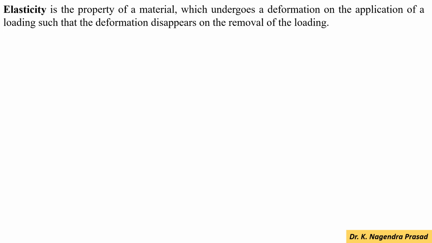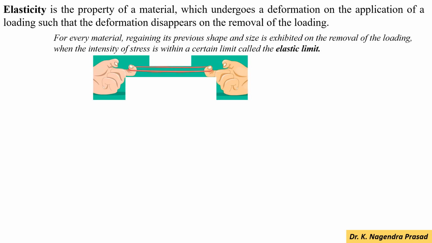Next we look at elasticity. Elasticity is the property of a material which undergoes a deformation on the application of a loading such that the deformation disappears on the removal of loading. In general, every material possesses elasticity up to a certain limit of the applied loading.